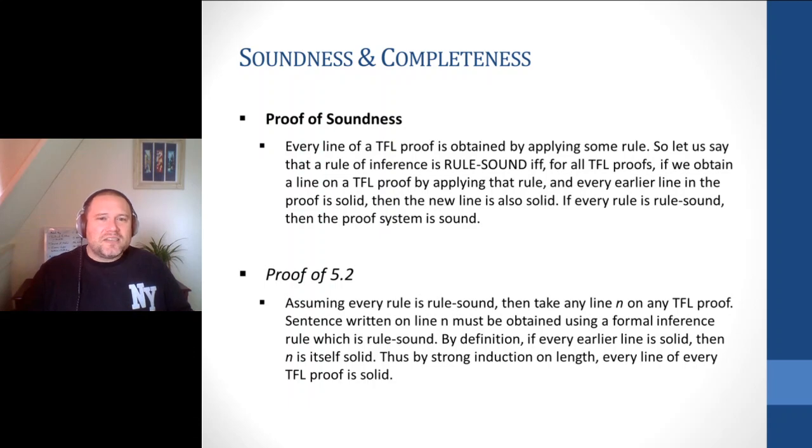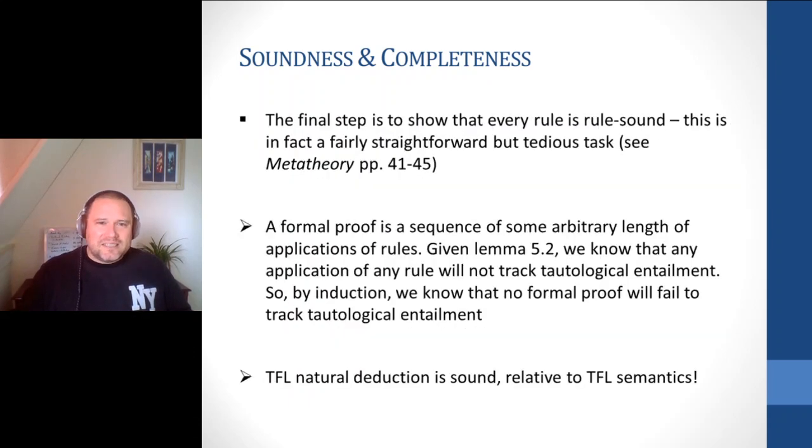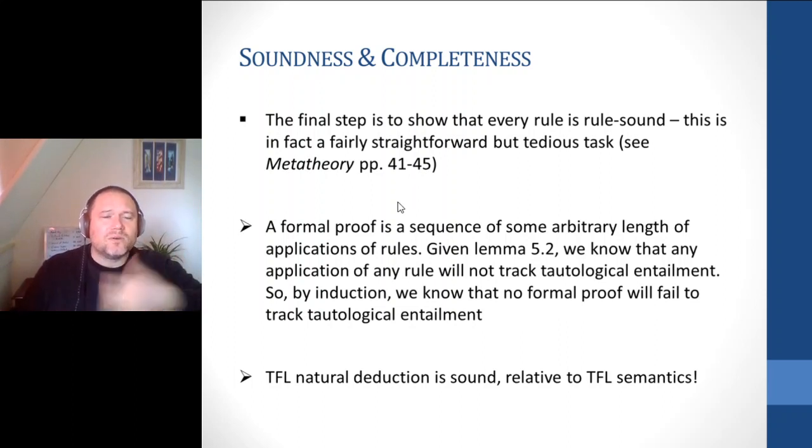To do this, it's actually fairly straightforward, but it's tedious. So I'm not going to go through them here. I think Tim does a really nice job of doing this in the metatheory book. Basically, the easy way to think about what we do here is, using our fancy script font letters, we can construct a proof using every particular rule. We can then construct a corresponding truth table or semantic approach to show that we're going to have a tautological entailment going across. We do this for every one of the rules, show that every rule is sound, and we're good to go. So that's it for soundness.